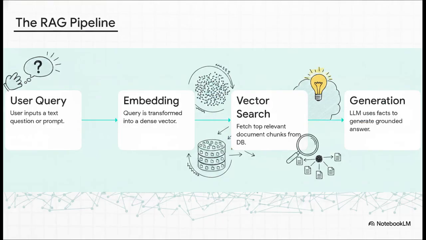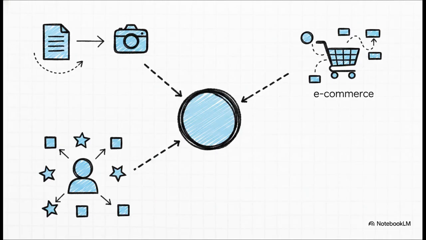Let's say you ask an AI chatbot a highly specific question about your company's new HR policy. Here is exactly how the pipeline handles it. First, your query is inputted. Second, that text is passed through a model to generate a numerical embedding. Third, that embedding triggers a rapid vector search in the database, fetching the top most relevant chunks of your actual HR documents. And finally, those factual chunks are prepended to the LLM's prompt, allowing it to generate an answer that is completely grounded in accurate, citation-backed context. No guessing involved.